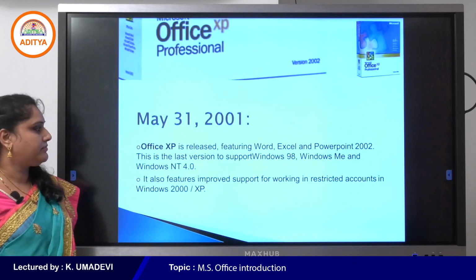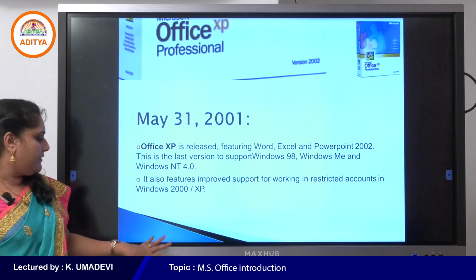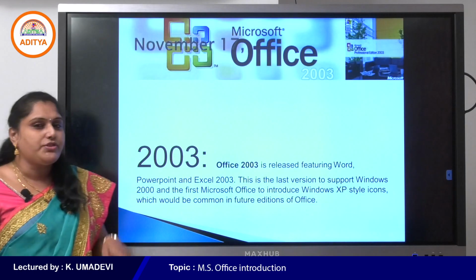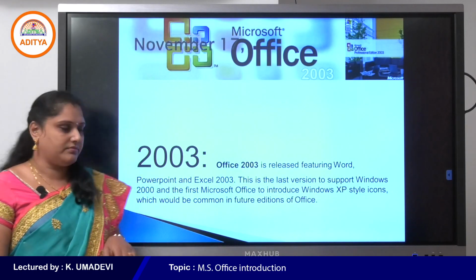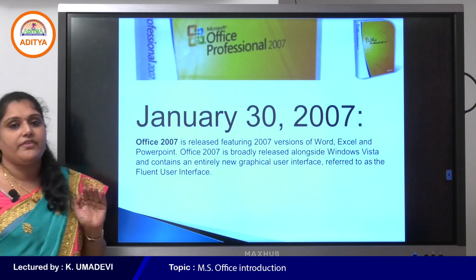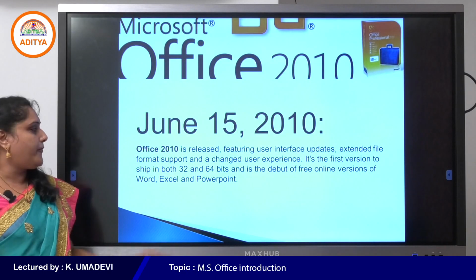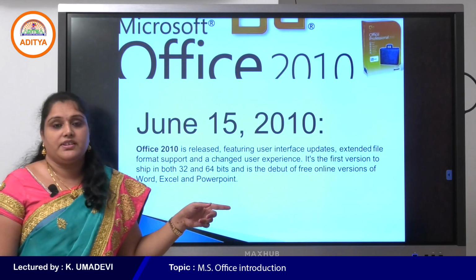Next, Office XP. Then Office 2003, Office 2007, and Office 2010.